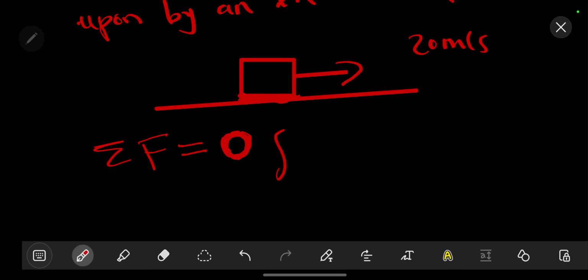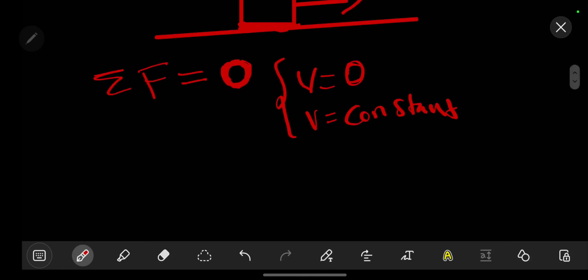This simply tells you to say, under Newton's first law, the velocity can be equal to 0, or the velocity can be a constant, because if it is in motion, it will continue to be in motion unless acted upon by an external force.